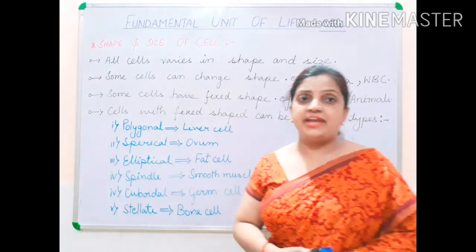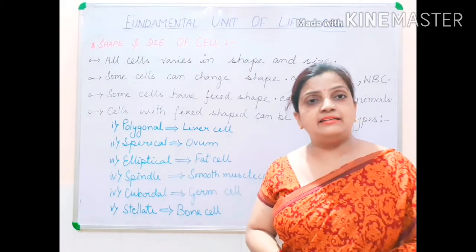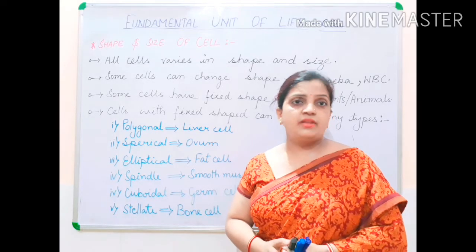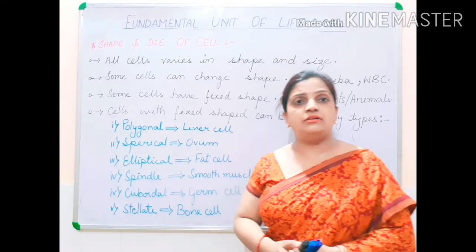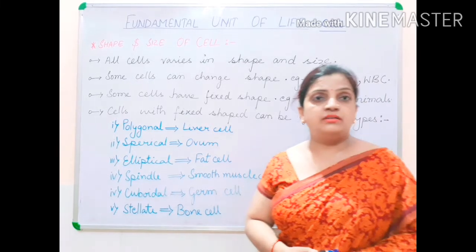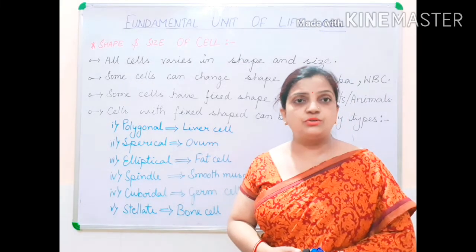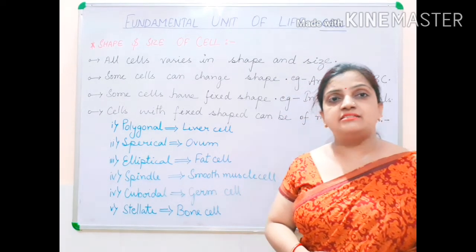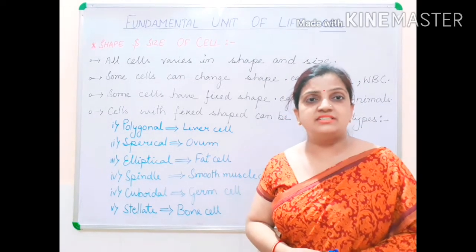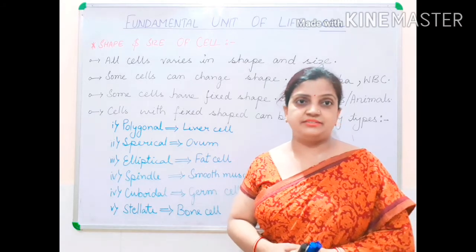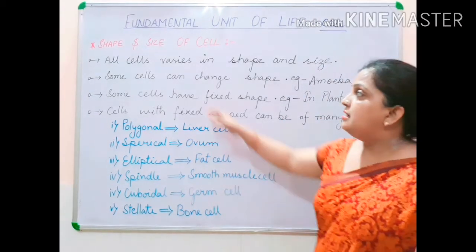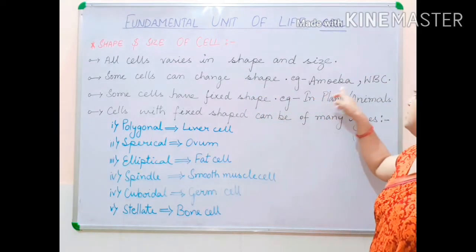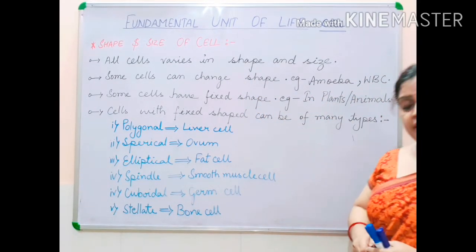Cells can change their shape and they can remain in a fixed shape also. Now, if we take the example of amoeba or WBC, which is also called white blood cells, these are the cells where the shape keeps changing. Now, children, there are some cells which can change shape like amoeba and WBC.